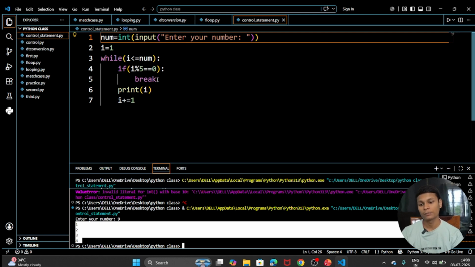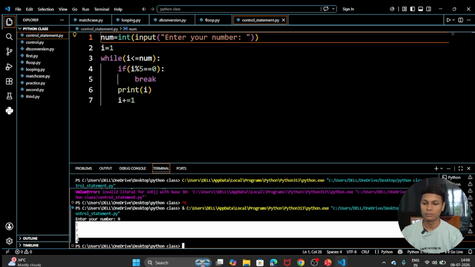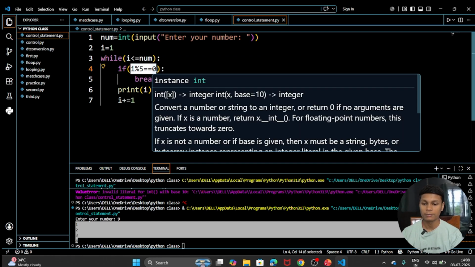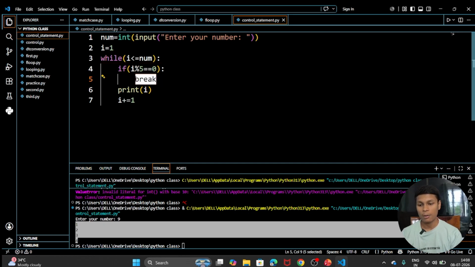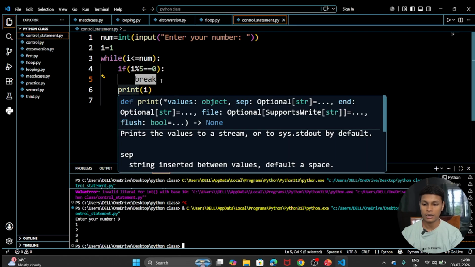Because I'm giving the number 9 and I want up to 9, but it breaks at the fifth number. Why is the fifth number not printed? Because here our condition becomes 0, which means it is true, so the break is applied here, and after that our while loop will end.